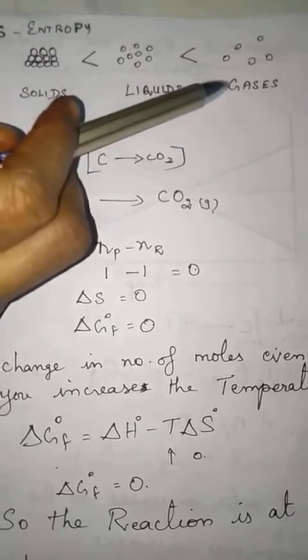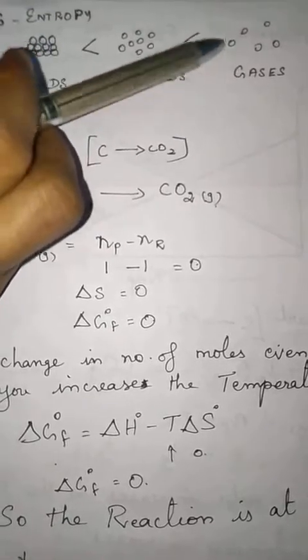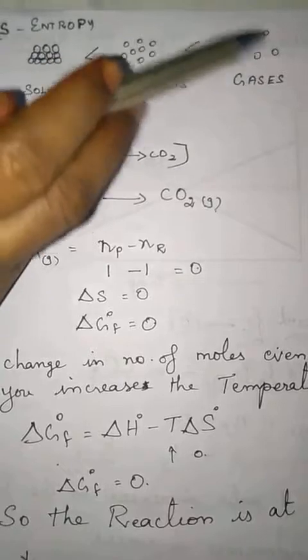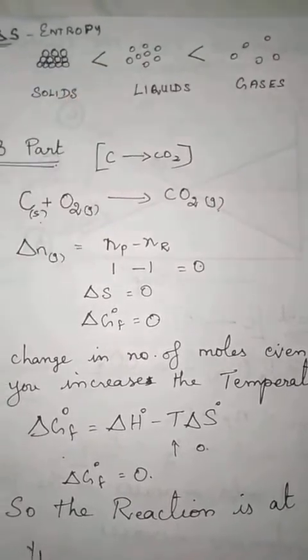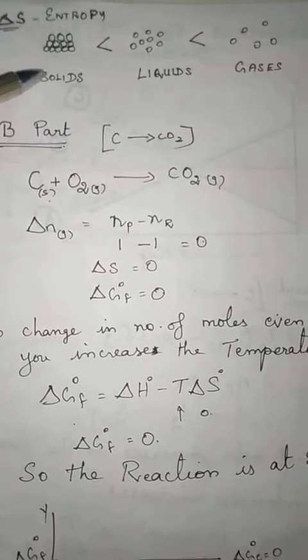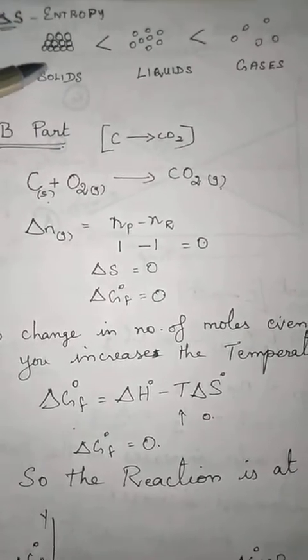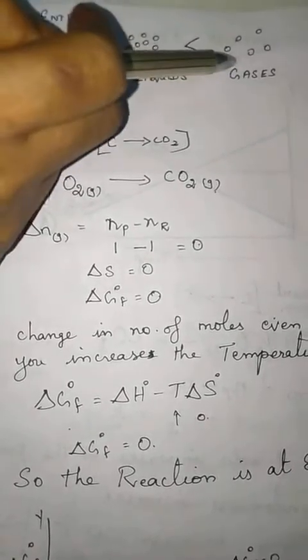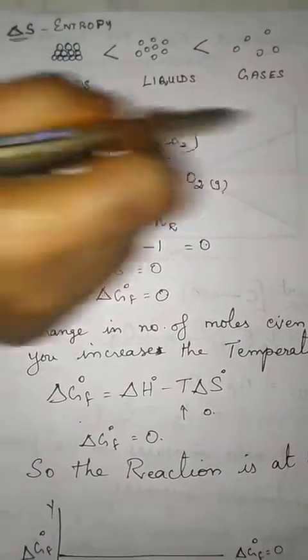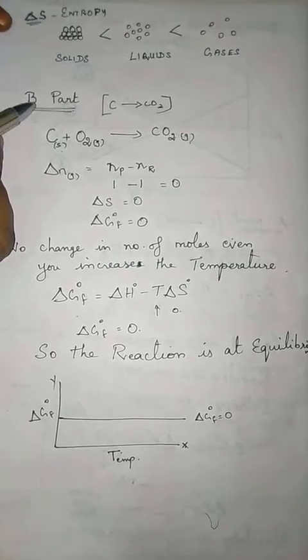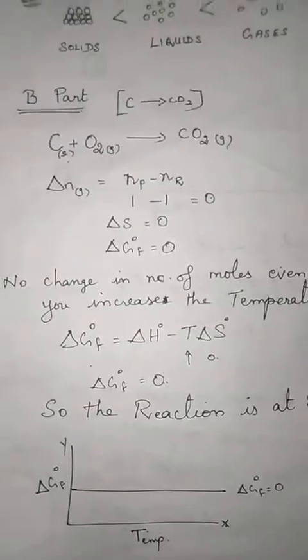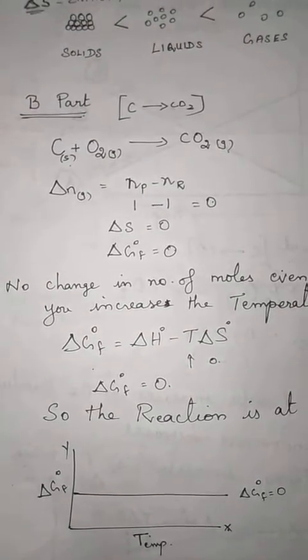But gaseous molecules are located far away, isn't it? They move around each other. The randomness is high, so entropy is also high. So among these three, solids have the least entropy and gaseous molecules have high entropy. Remember this. Consider the B part graph, students.